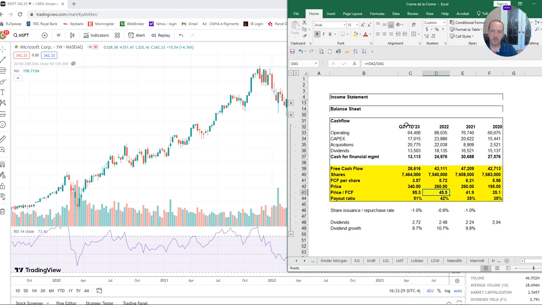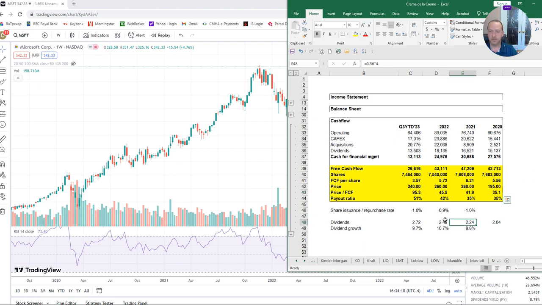Now, looking at the very current 3 quarters, the price per free cash flow ratio is too high because this is 3 quarters. So we need to increase that free cash flow to account for 1 more quarter that is coming. So there's going to be more free cash flow per share, and therefore the ratio of price divided by free cash flow will be lower a bit. I did my guesstimate and it's about 70. 70 is a lot. Not only is it a lot compared to say Apple or even ADP, it is also way higher than in the prior years. So Microsoft compared to itself.